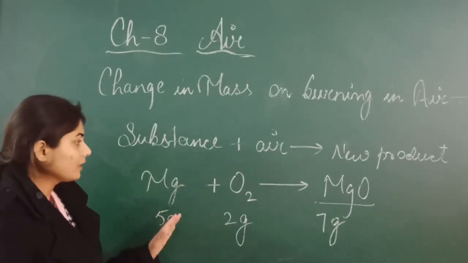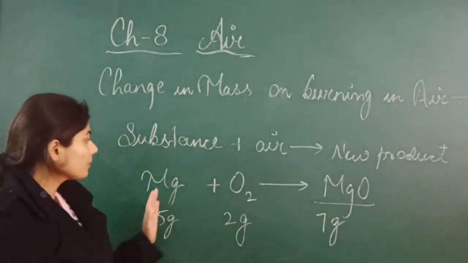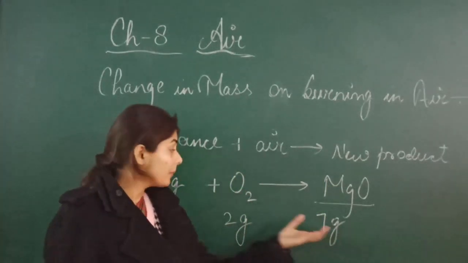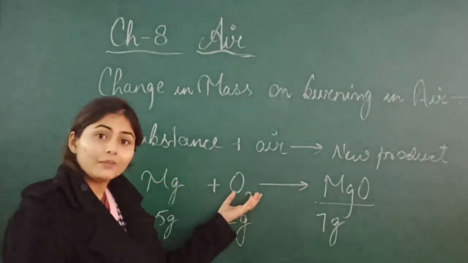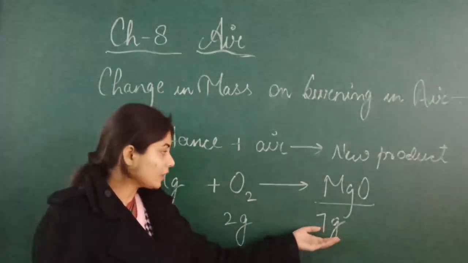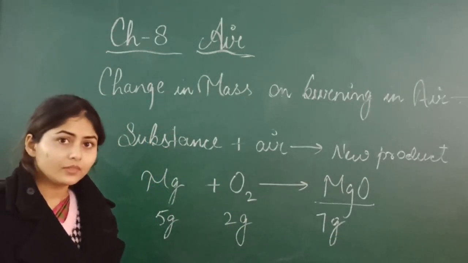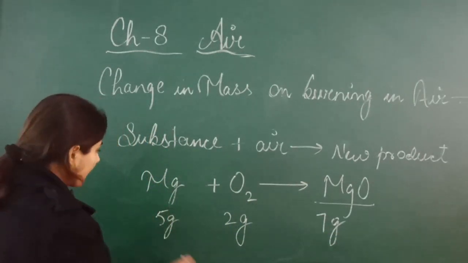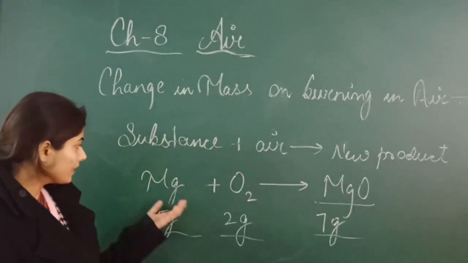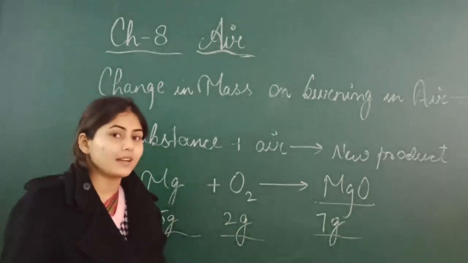After burning, when you get the magnesium oxide, the mass increases and becomes 7 gram, because the magnesium has combined with the oxygen and formed magnesium oxide. That's why the mass is increased. Clear? This mass is not the actual mass of these elements. I have taken this example to make you understand.